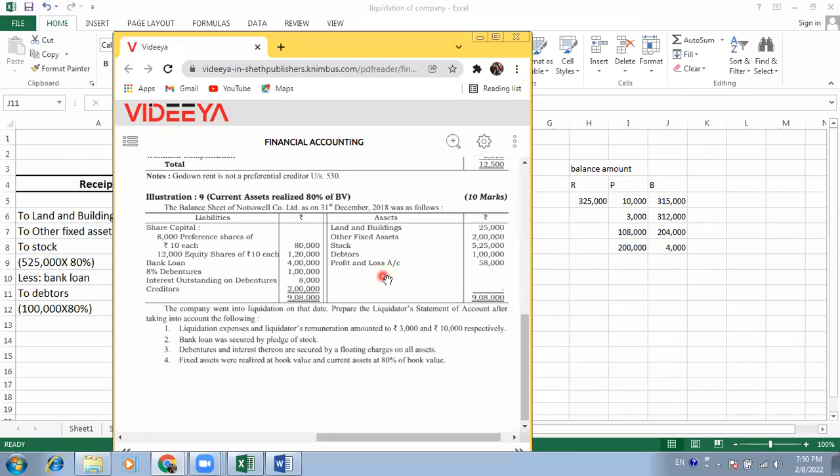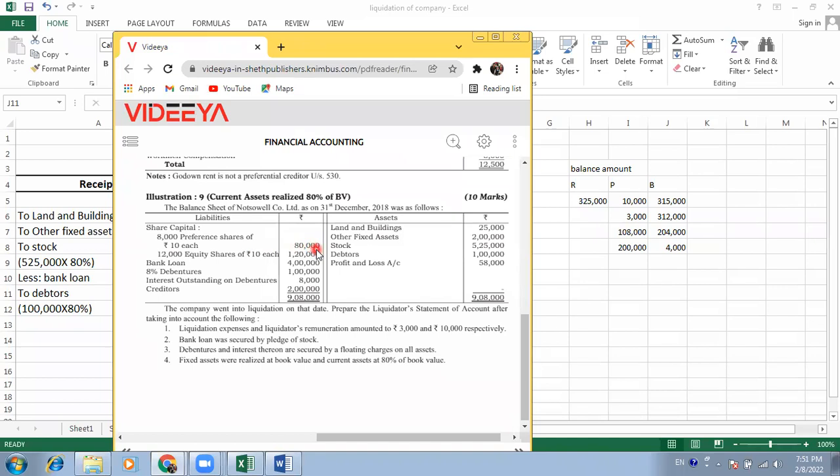And how much do we have to pay to preference shareholders? In case of internal liability, we first have to pay the preference shareholders, then we can pay the equity shareholders. The preference shareholders have a liability of 80,000.